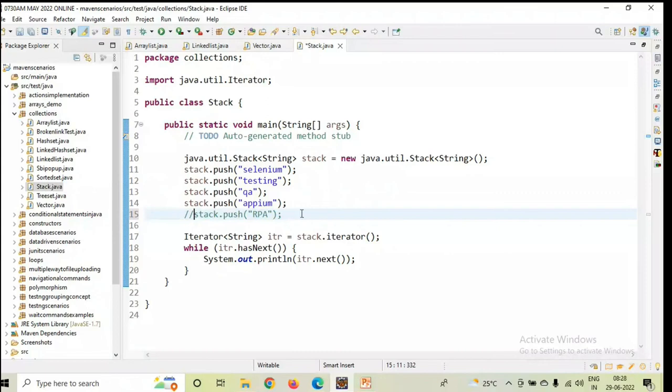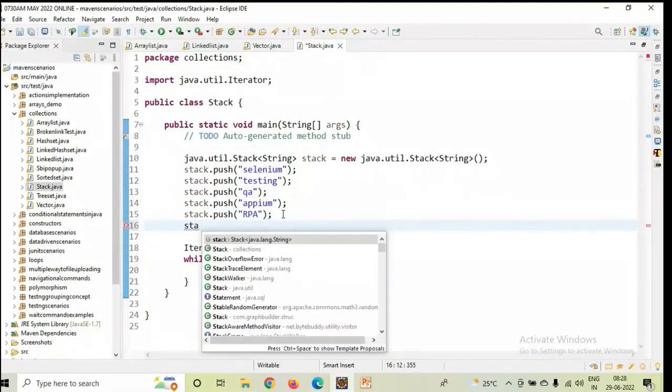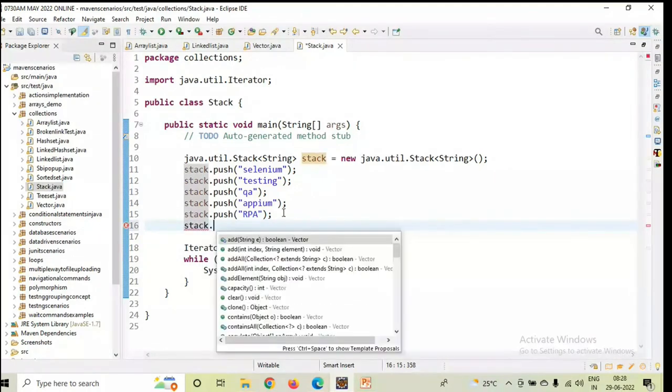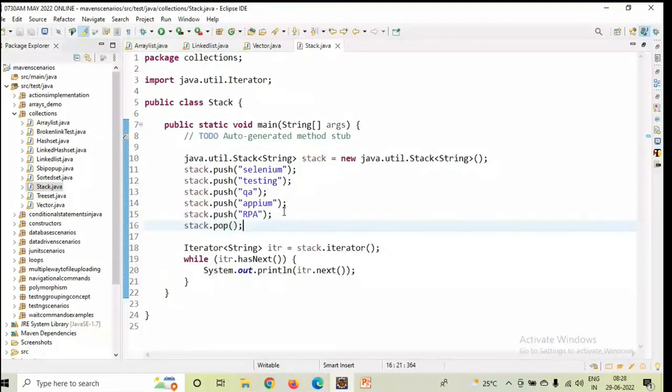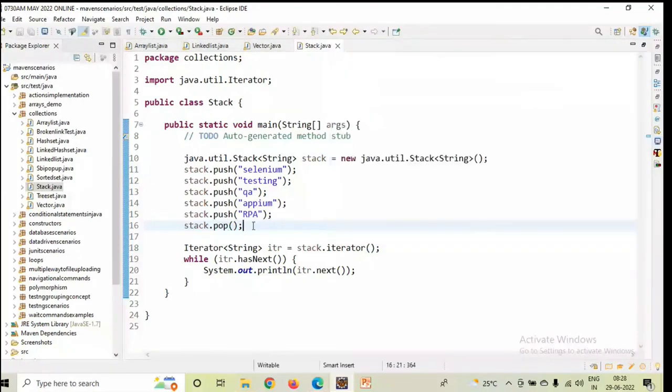So for that, suppose I'm writing stack dot pop. Now what will happen? Let's run and see what happened, guys. Selenium it is printing, testing it is printing, QA it is printing, Appium it is printing. But why is it not showing RPA? Because RPA got removed from that stack, because I'm using the pop method after that push.